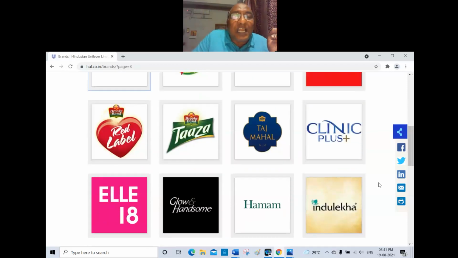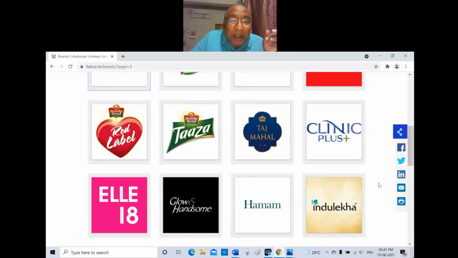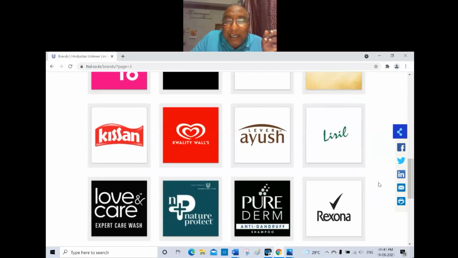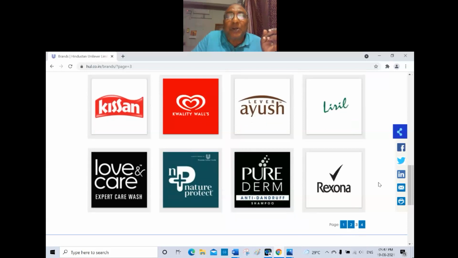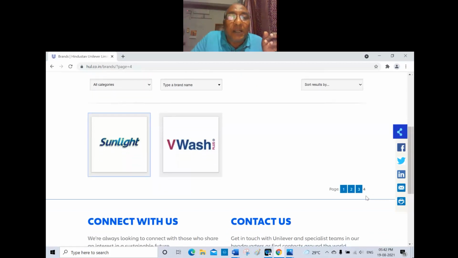Why I am giving this is, if any type of question comes over there, you should not keep a blank face. Moreover, these are all the products manufactured by Hindustan Lever, even Liril, once upon a time very famous, the Kissan Jam, and Ayush, Lever Ayush, Lever Care, and Pure Dream, Rexona soap also. And the last, Sunlight, I told you, no, Sunlight is for washing, and we wash. These are the things which Hindustan Lever is producing.